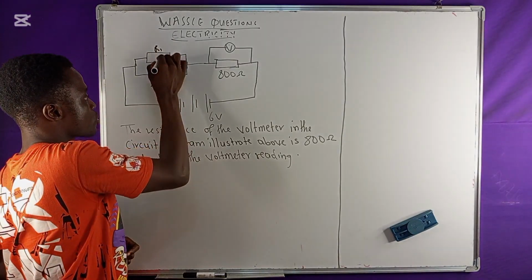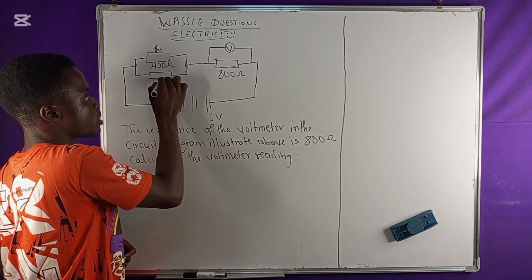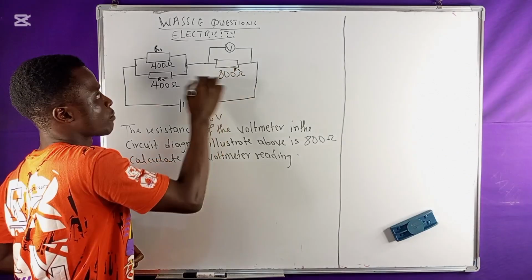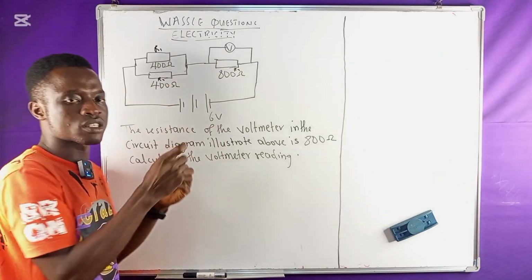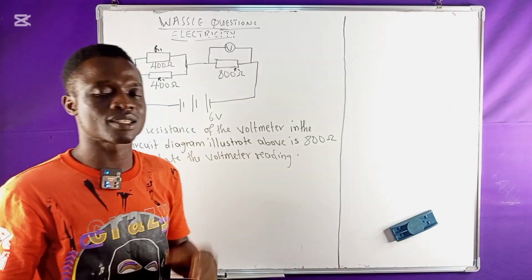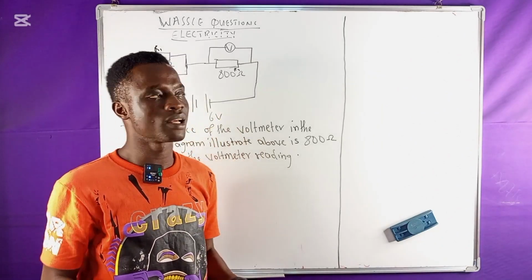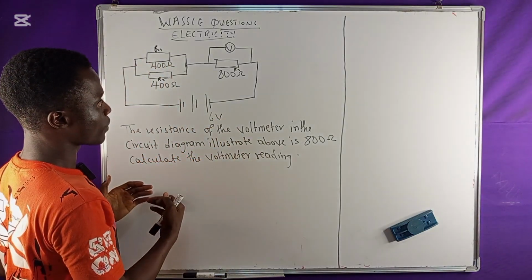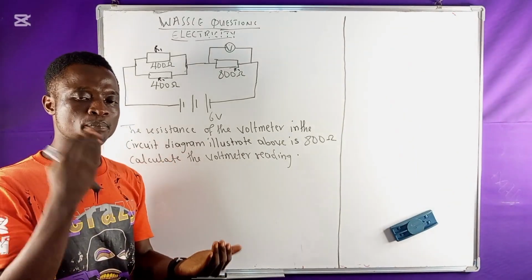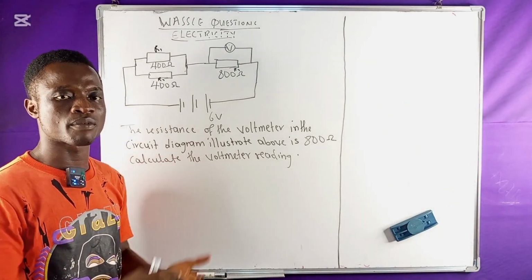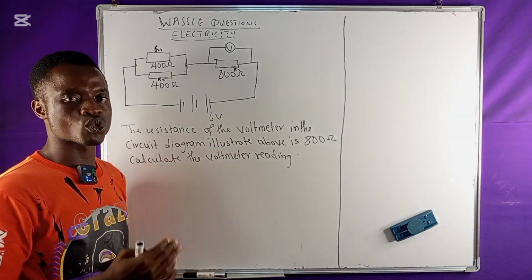This one is called a resistor. I will say resistor 1, resistor 2, anyhow, but these are called resistors. Most times, resistors or cells are connected either in series or in parallel. In regard to this area of electricity, the parallel connection has its own formula, and the series connection also has its formula.